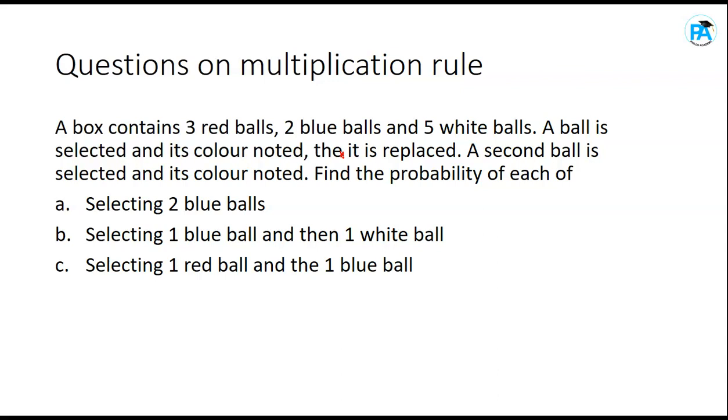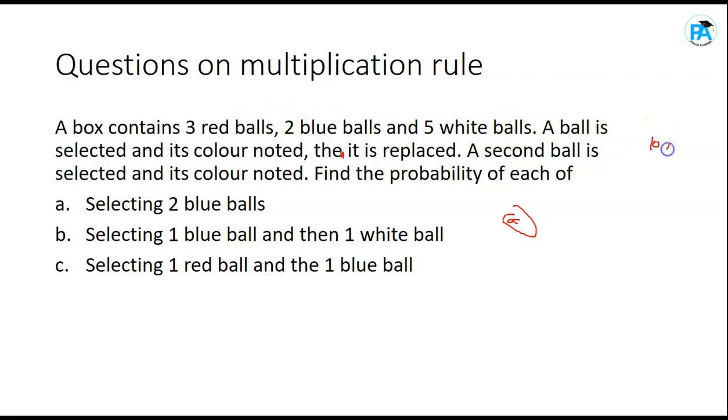Find the probability of each of A, selecting 2 blue balls, B, selecting 1 blue ball and 1 white ball, and C, selecting 1 red ball and 1 blue ball. To answer A, we have 3 red, 2 blue and 5 white, so in total we have 10 balls.